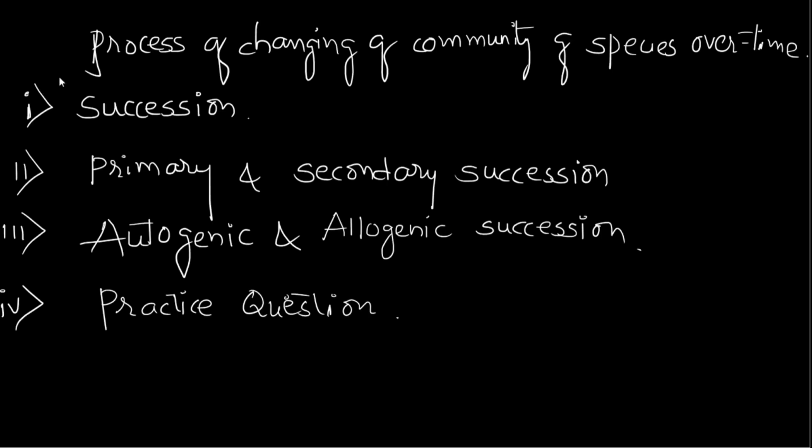Ecological succession, simply put, is the process of changing of community of species over time. When a group of species is changed and it transforms over a period of time, that is said to be succession. There are various terms associated with it: succession, primary and secondary succession, autogenic and allogenic succession, and at the end of the video we will have a practice question. So let us dive into the lecture and see what the meanings of the various terms are.